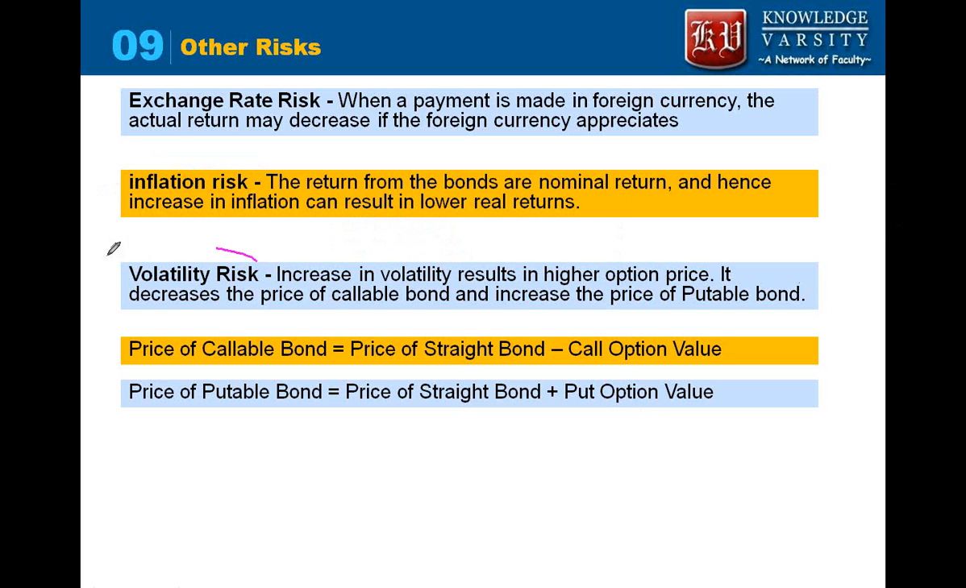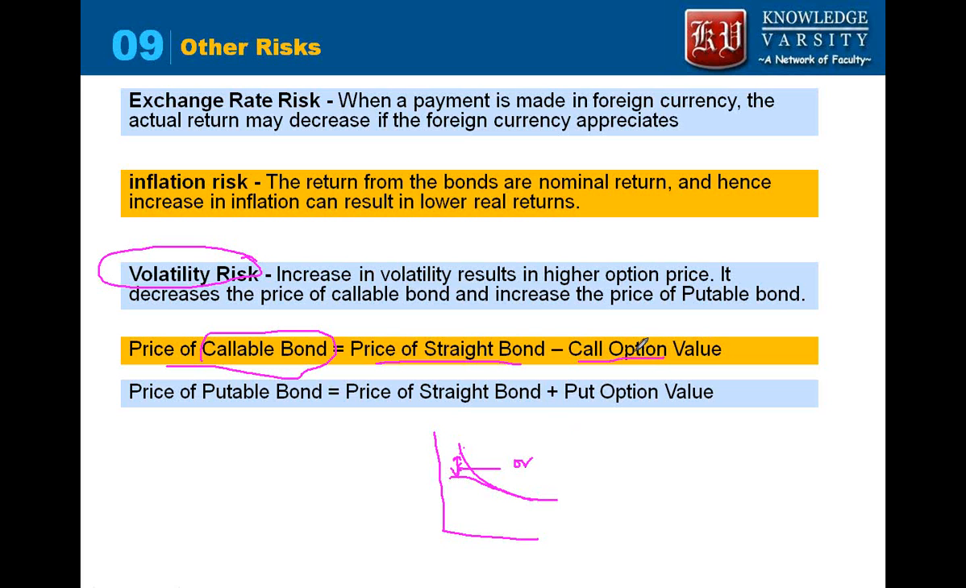Next is the volatility risk. Volatility risk is there in bonds with embedded options. So we saw that diagram. Price of a callable bond was equal to price of a straight bond minus the call option value. This is the straight bond and the callable bond price is this. So the difference was this call option value. So straight bond value is equal to callable plus call option value, or I can say that callable bond price is straight minus the call option value.